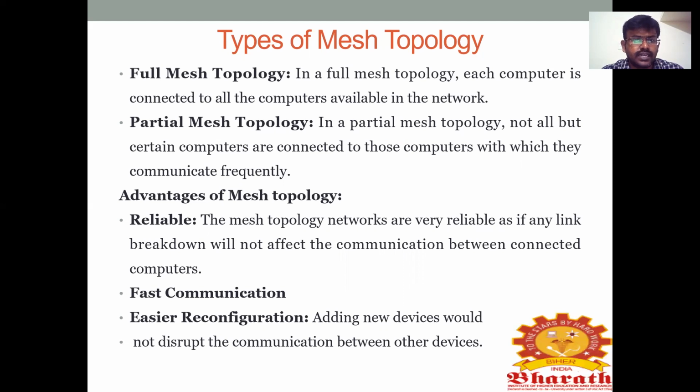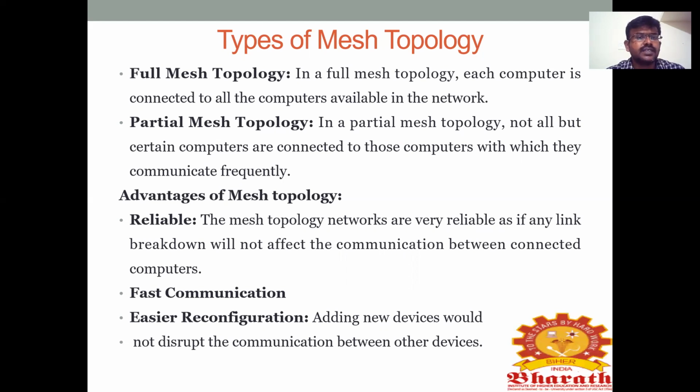In a network, while sharing information or data from the first to the second, suppose any fault or problem occurs in the second, it will not affect the communication between all the computers. Only that system will be affected. The remaining systems will communicate the information between them. That's why we call it reliable.